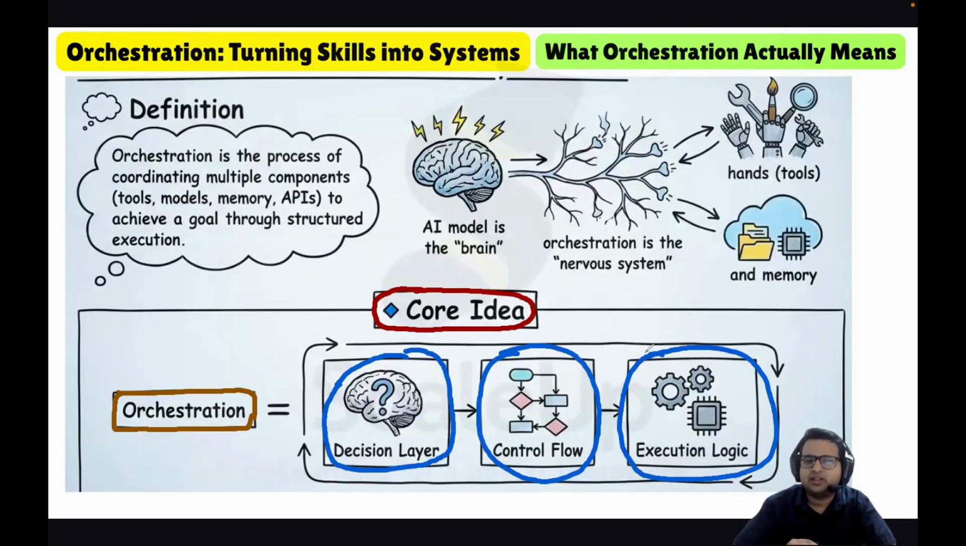So orchestration is decision layer plus control flow plus execution logic. This is the core idea behind orchestration. I'm talking about deciding what to do. I'm talking about control flow, how to do it, what structure and what steps I will be following, and the execution logic. That is the core idea of orchestration.